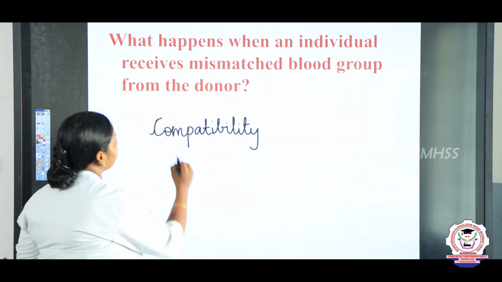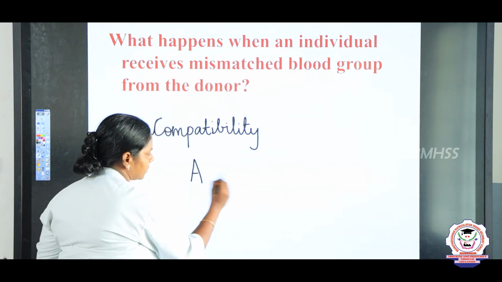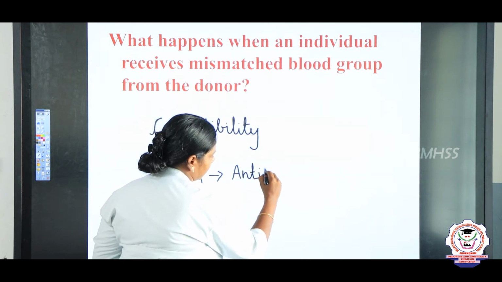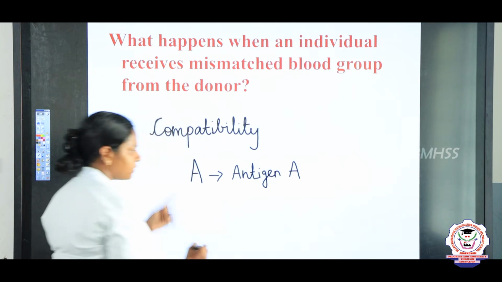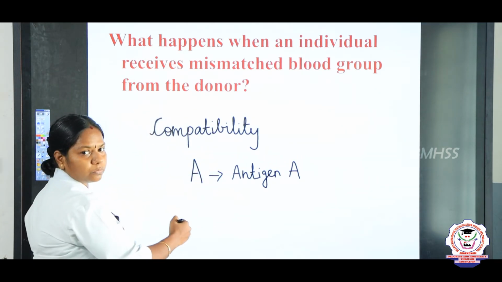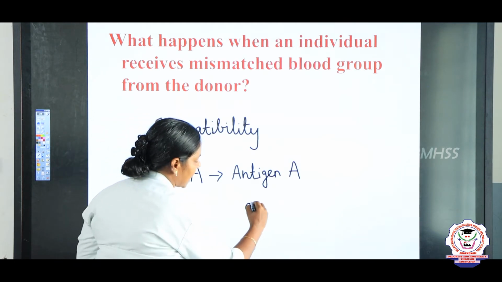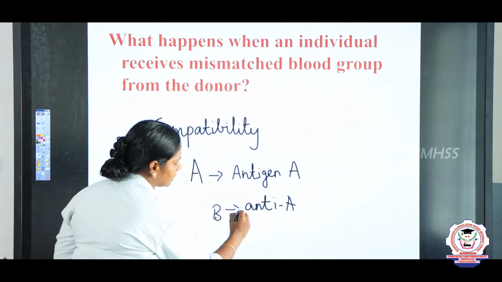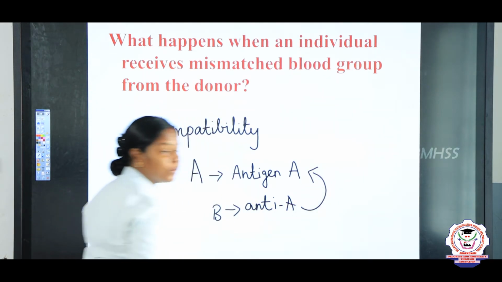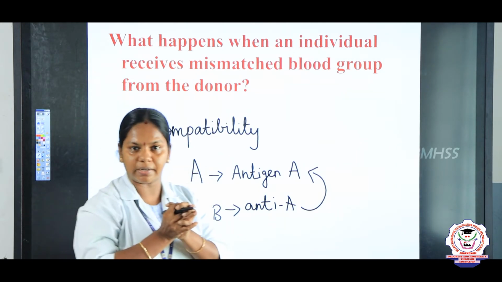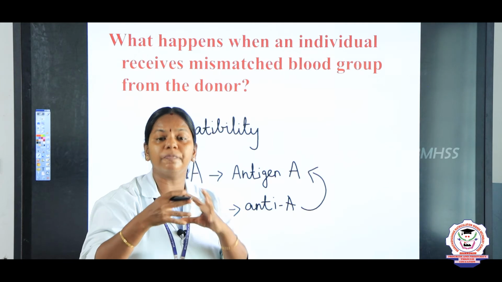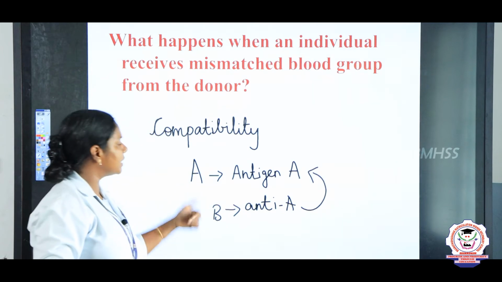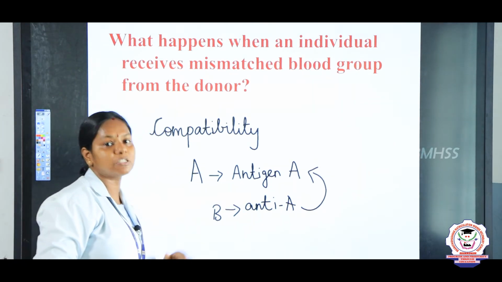I told you, for example, if a person is A blood group, A blood group has A antigen. And if the person is given the B blood group, which possesses anti-A, what happens? Antigen and the antibody will get agglutinized. Agglutinized means clumped together, right? The antigen and antibodies of the same blood group will clump together. So, the person will die. This is why the person should not be given the mismatched blood.